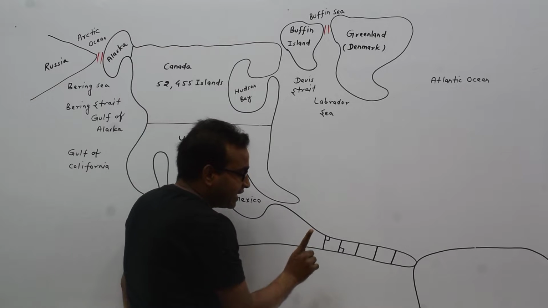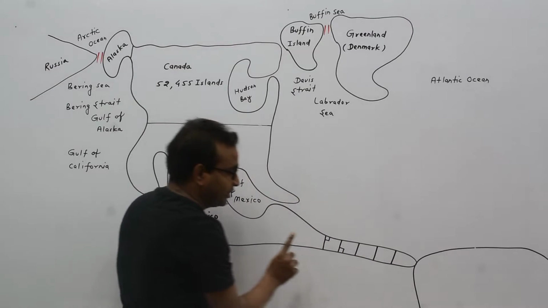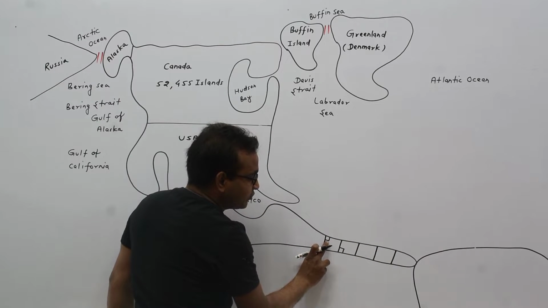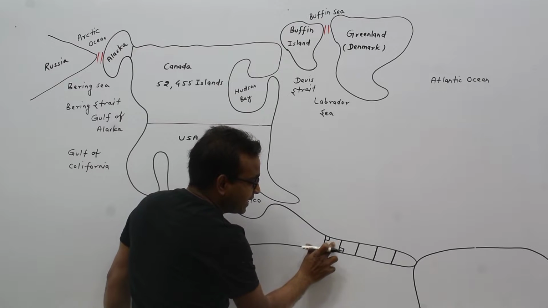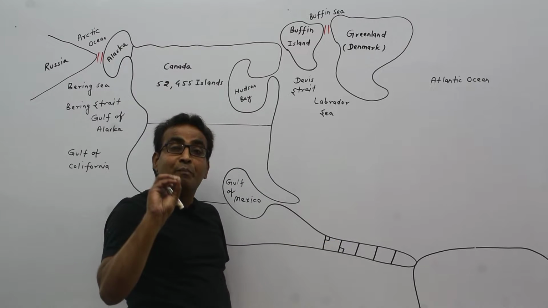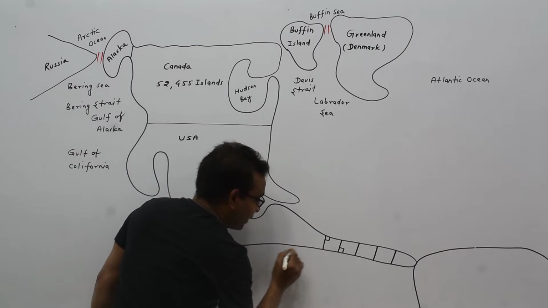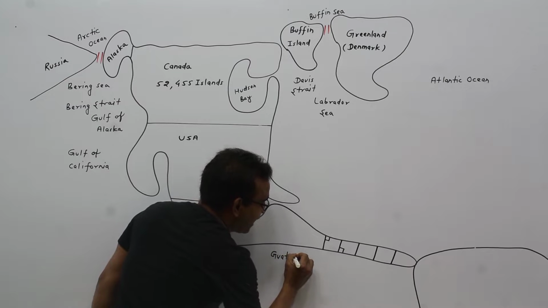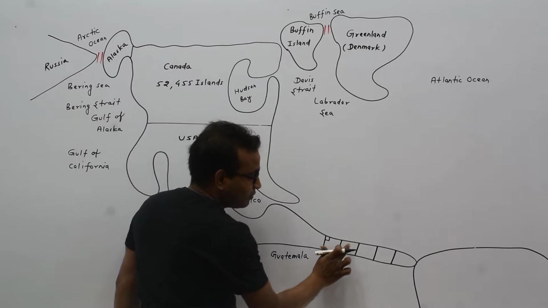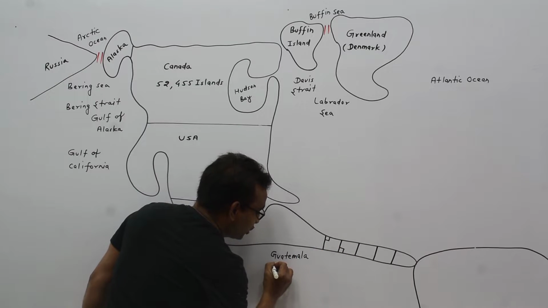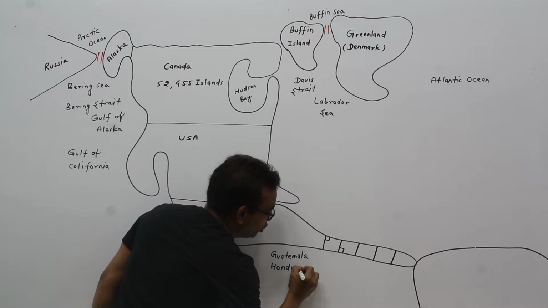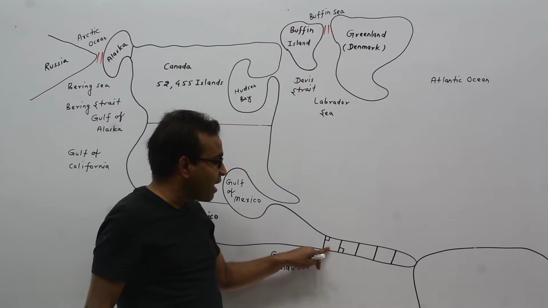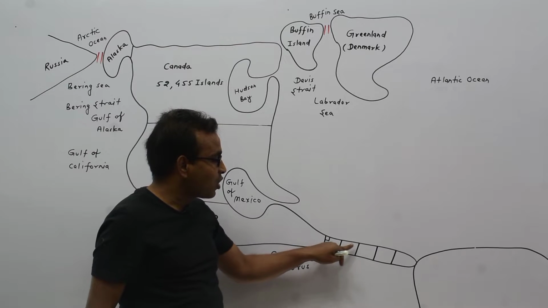Look at here. Below the Mexico, there are 7 continuous countries. This one first, second, third, fourth, fifth, and this one 6 and 7. This country is known as Guatemala. This country is known as Honduras. Guatemala, Honduras.